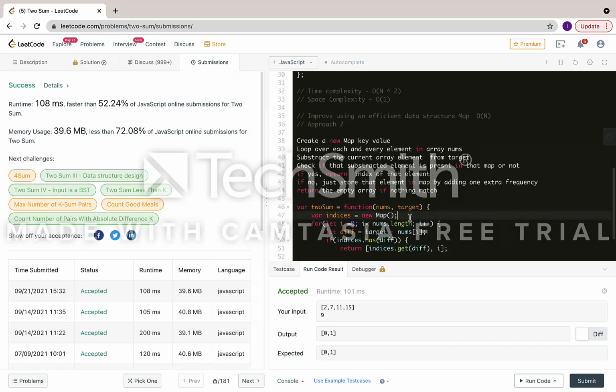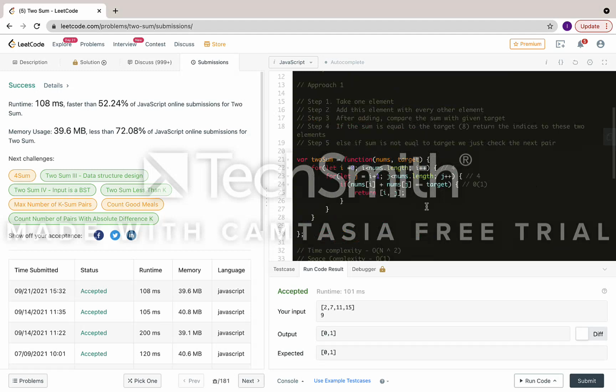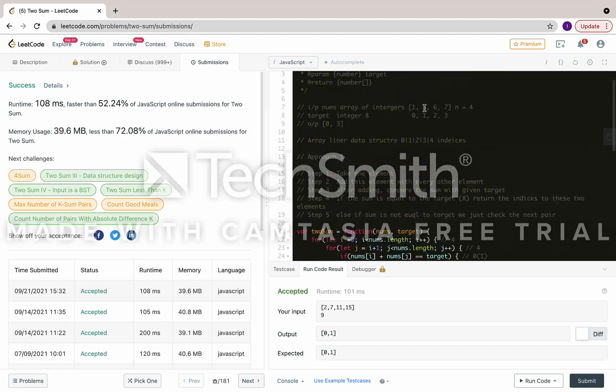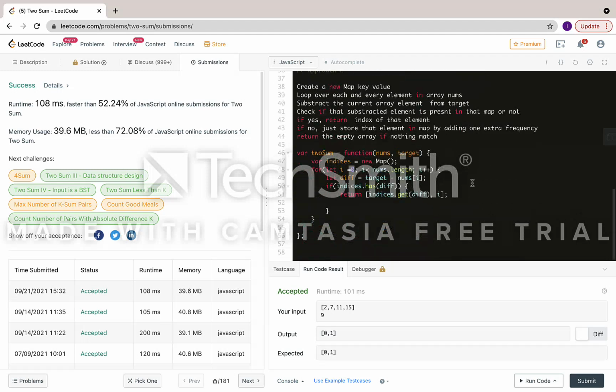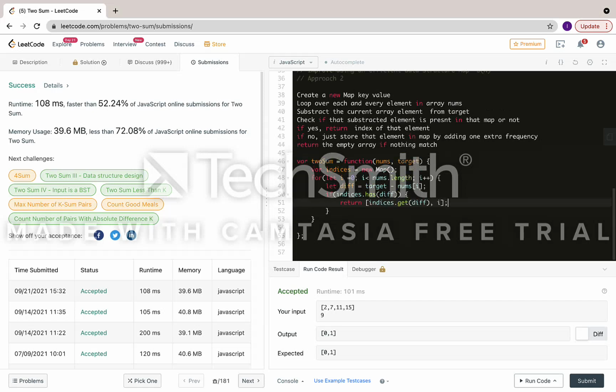Key is nothing but the number and value is the index: 0 index is 1, 1 index is 5, 2 index is 6, 3 index is 7. So those are the keys and those are the values. This will return the array of indices.get(diff) and then i, that is fine.